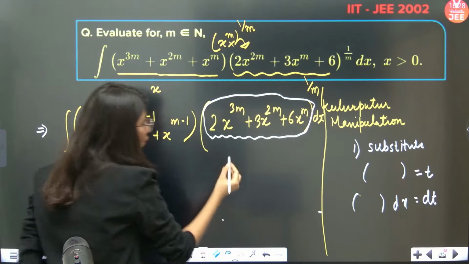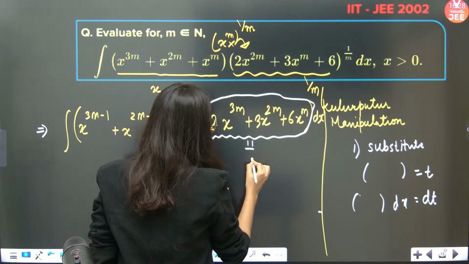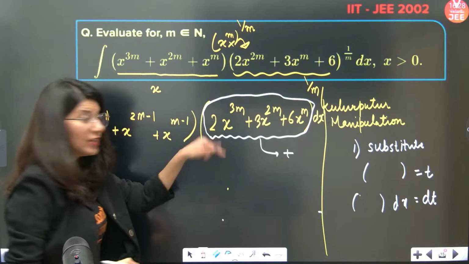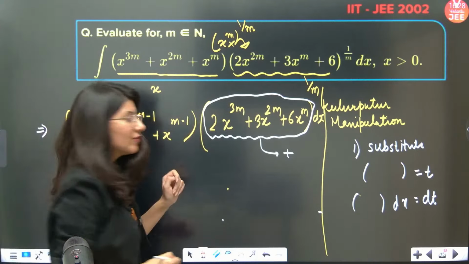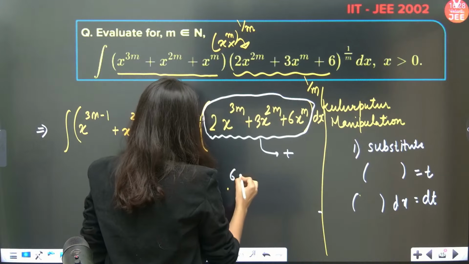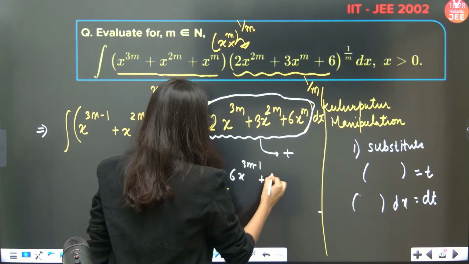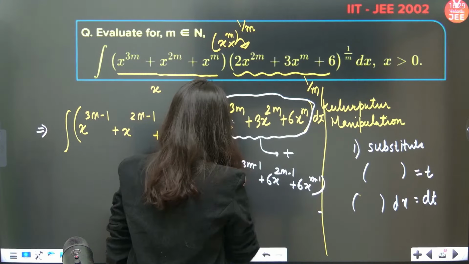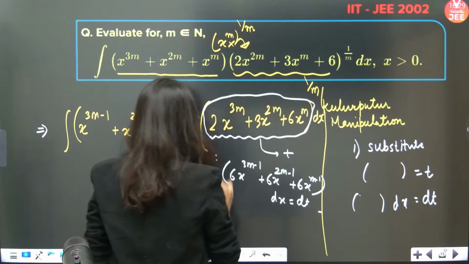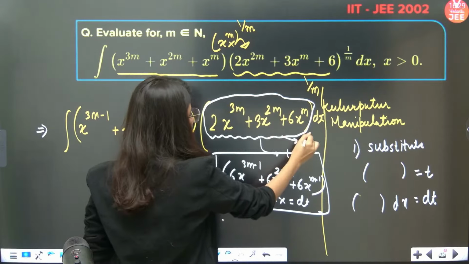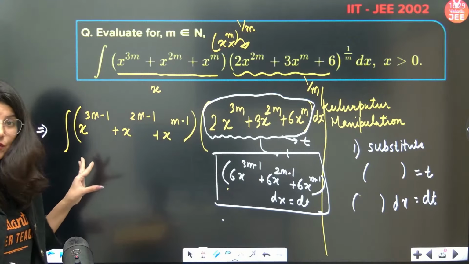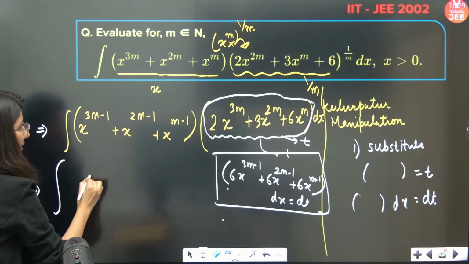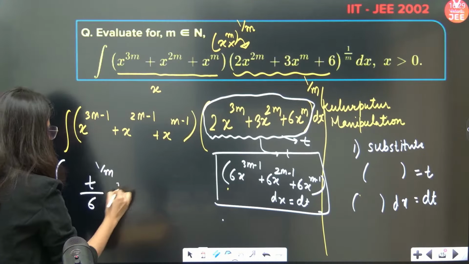Now understand this. 2x power m, this I am going to put as t. If you differentiate this, what are you going to get? Tell me, 3 twos are 6 x power 3m minus 1 plus 6x power 2m minus 1 plus 6x power m minus 1 dx equals dt. Yes or no? So if you take 6 common, this is going to become dt by 6. So integration, this is t power 1 by m by 6 and this is dt.